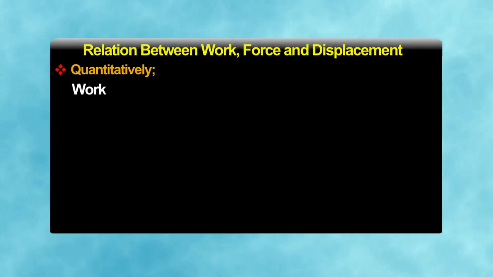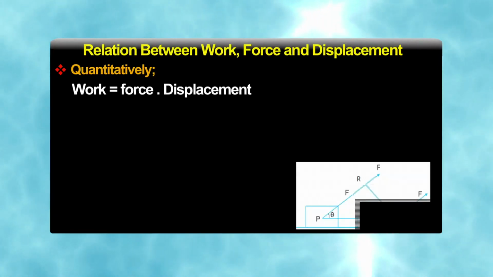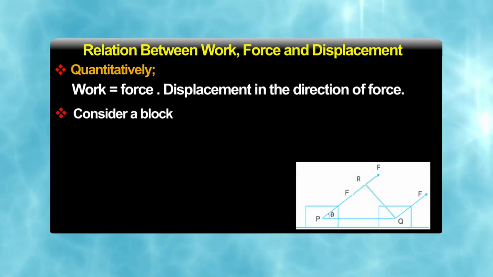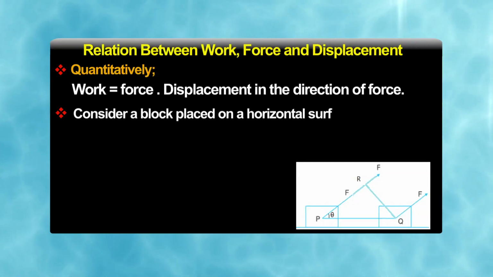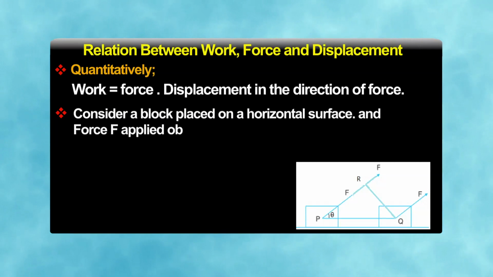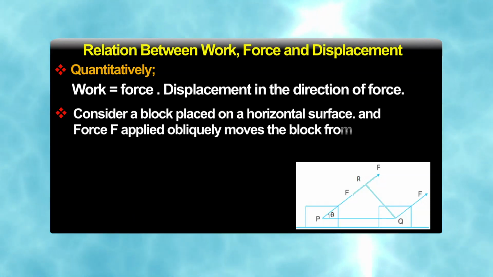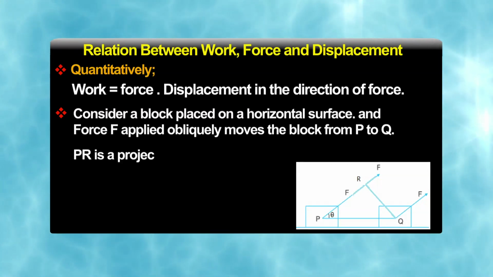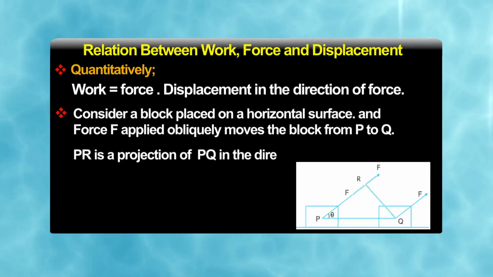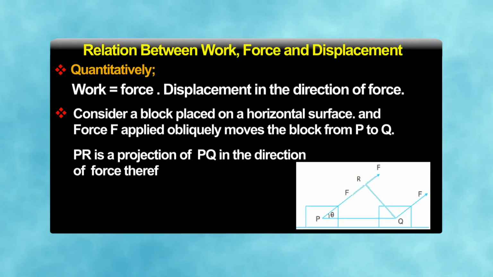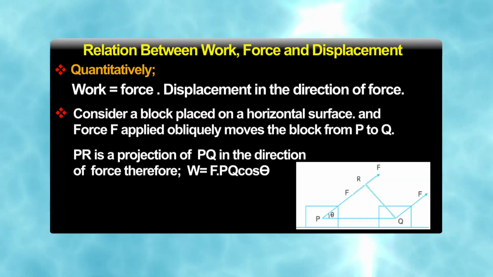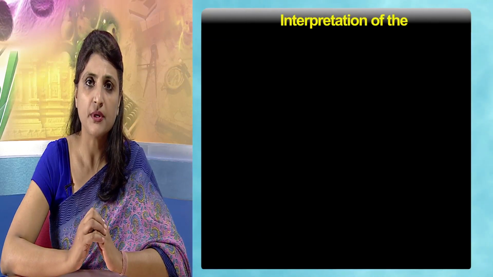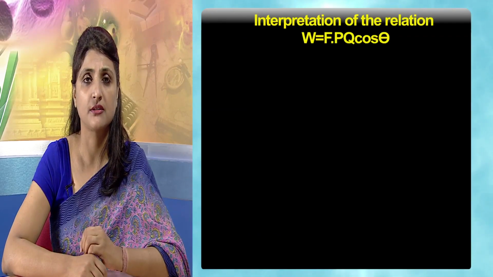Quantitatively, W is equal to force multiplied by displacement in the direction of force. Consider a block placed on a horizontal surface and a force F is applied obliquely which moves the block from P to Q. Now, PR is a projection of PQ in the direction of force. Therefore, W is equal to F dot PQ cos theta. What is the interpretation of this relation?